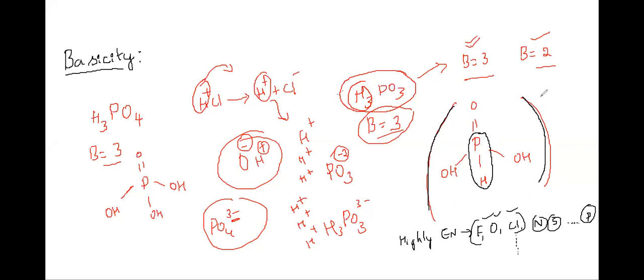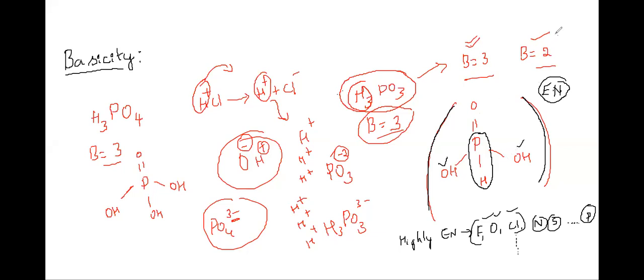Electronegativity andre gottidya? What do you mean by electronegativity first of all? The tendency of an element to gain electrons. Yes, it has to pull the electrons towards itself, right? So there is no tendency for phosphorus to pull the electrons from the hydrogen. Compared to oxygen, it has a very poor tendency. So I can say that only this and this have combined with an electronegative atom.